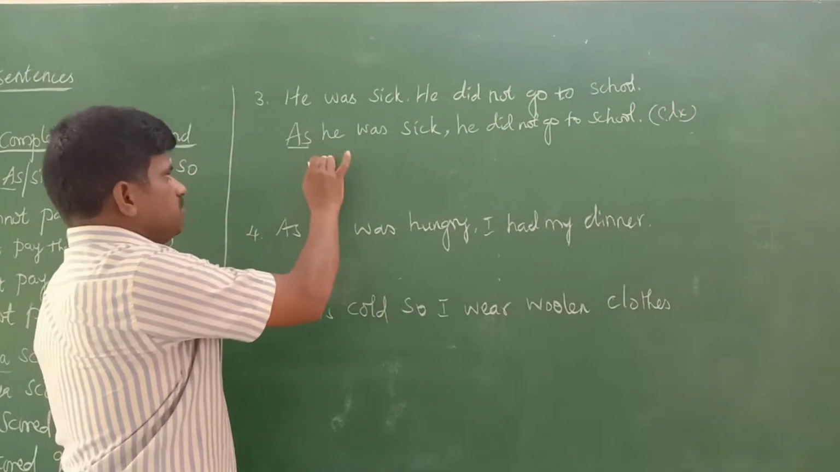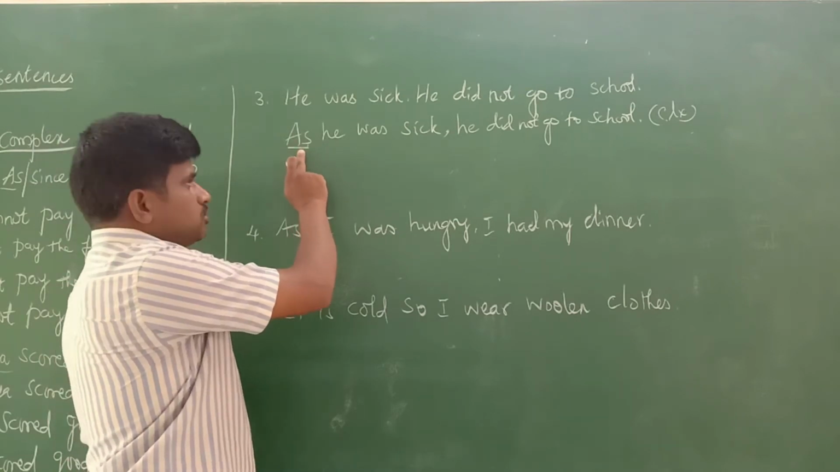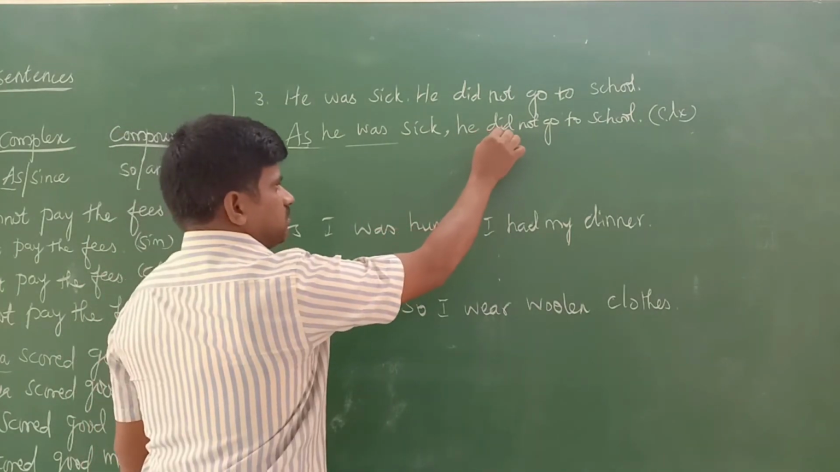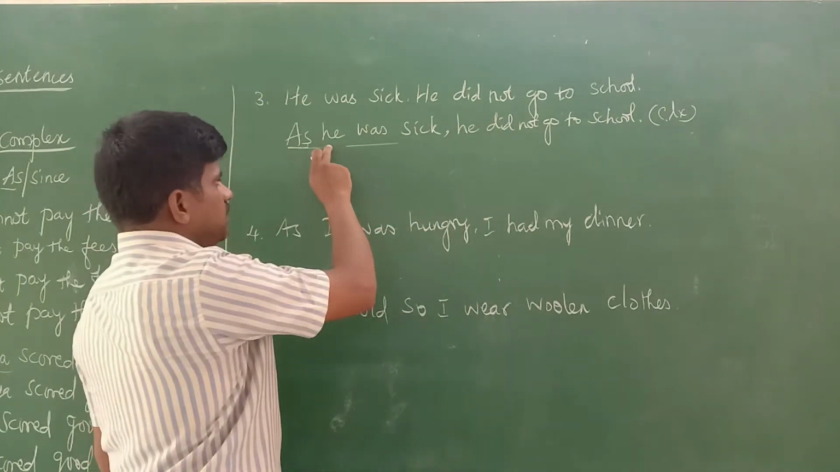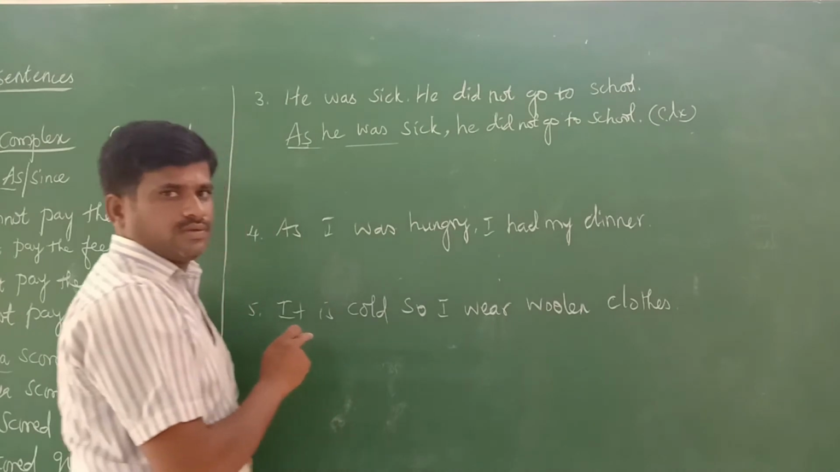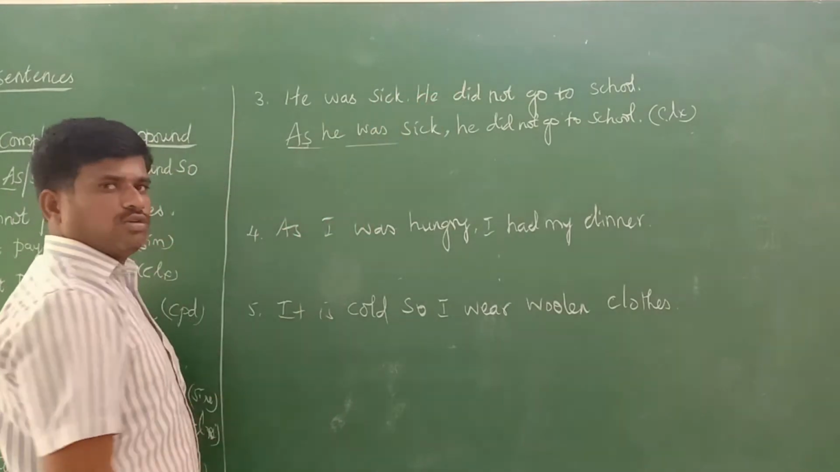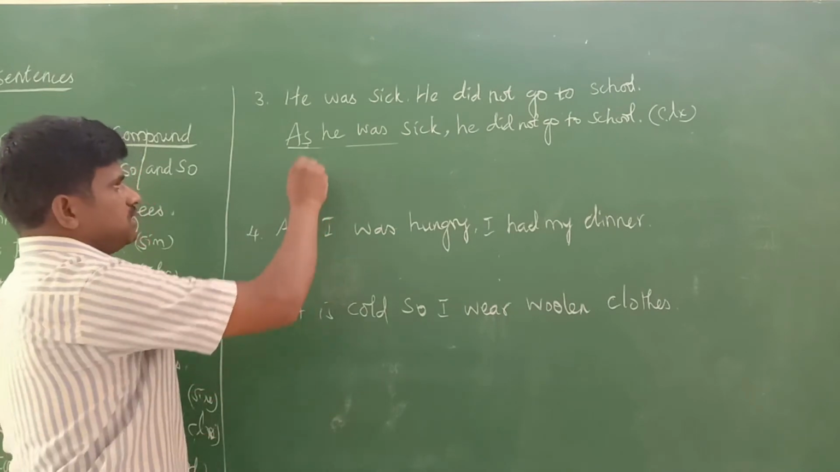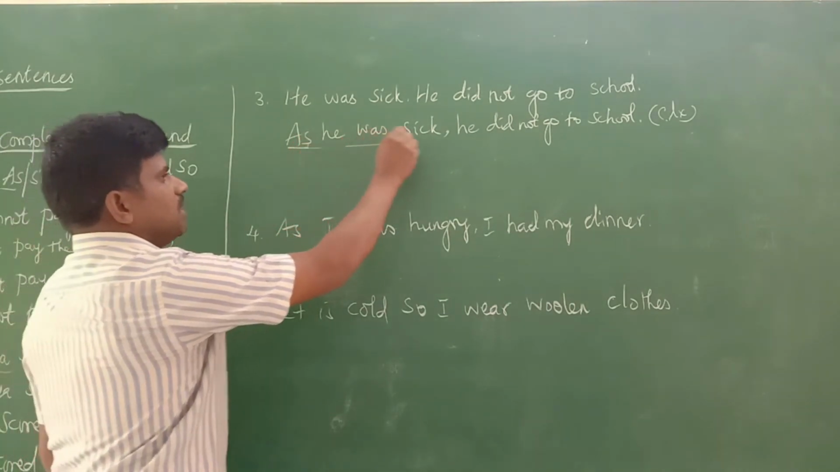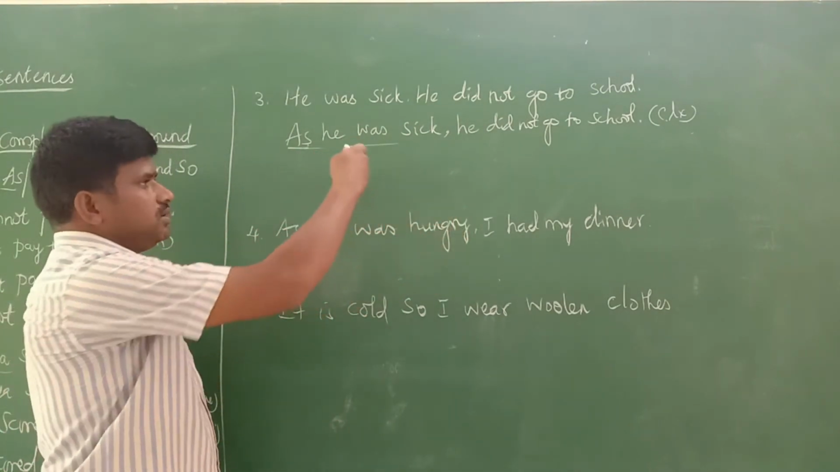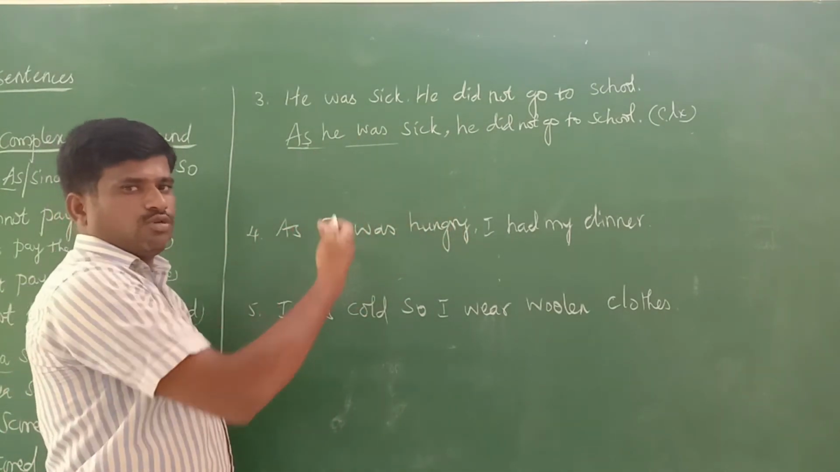Only thing, very simple: it starts with "as", so that clause is subordinate. The other sentence is the main clause. Understood? So this we can transform into a compound sentence. Suppose in this question: "As he was sick, he did not go to school," change into compound. It can be changed into a compound sentence.